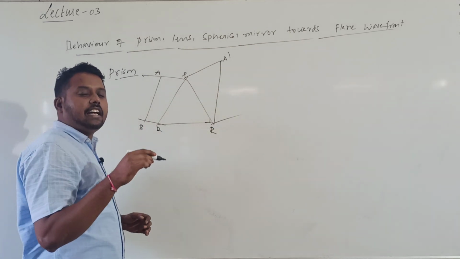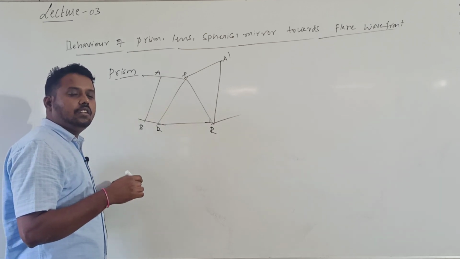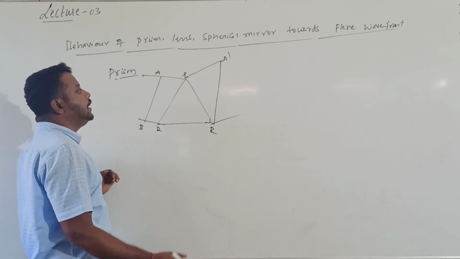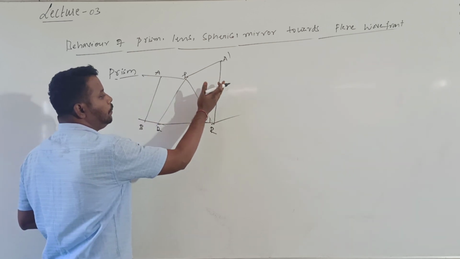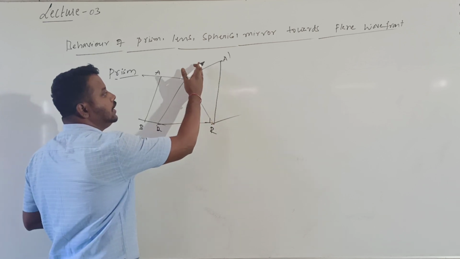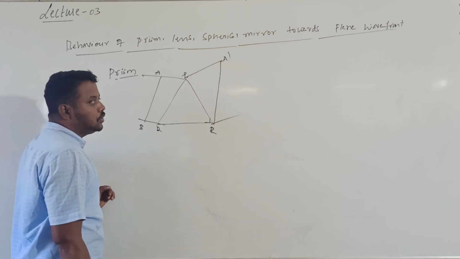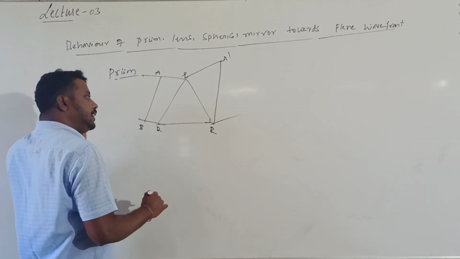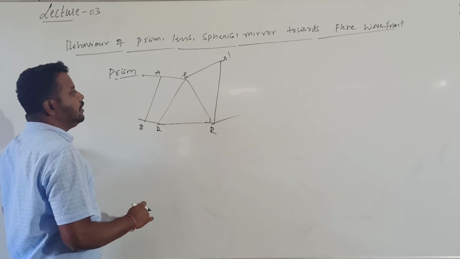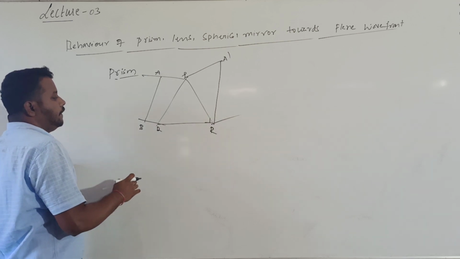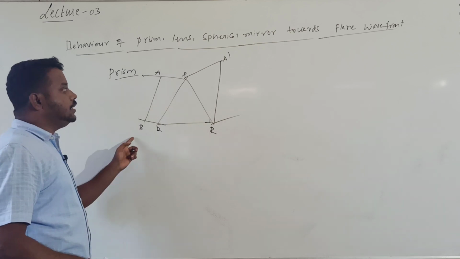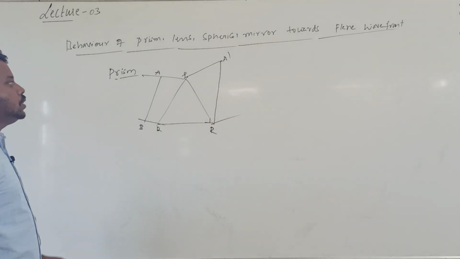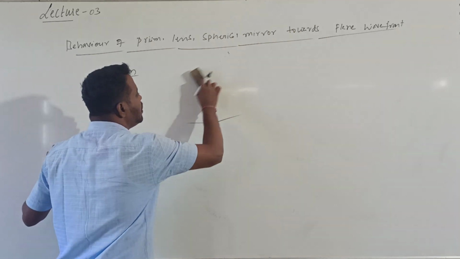Light travels with the velocity of light in air, whereas the velocity value differs based on the medium. So when I take a plane wavefront, I get a plane wavefront only, but it will be a bit tilted. That is because of the prism. This is my final output. Whenever a light ray passes through a prism, it will come like this. Just you should know.